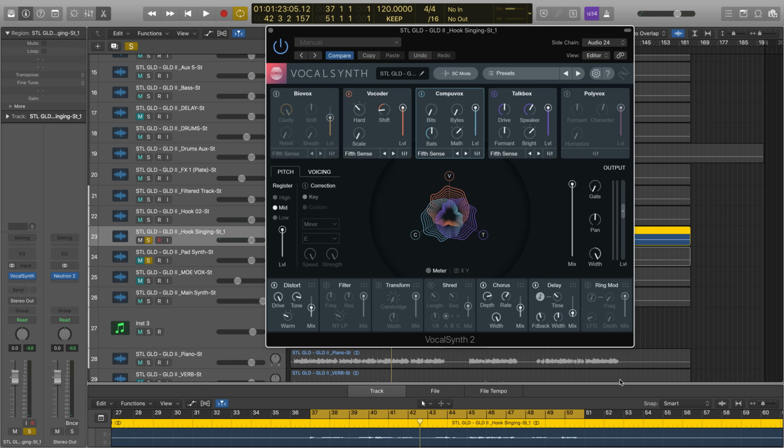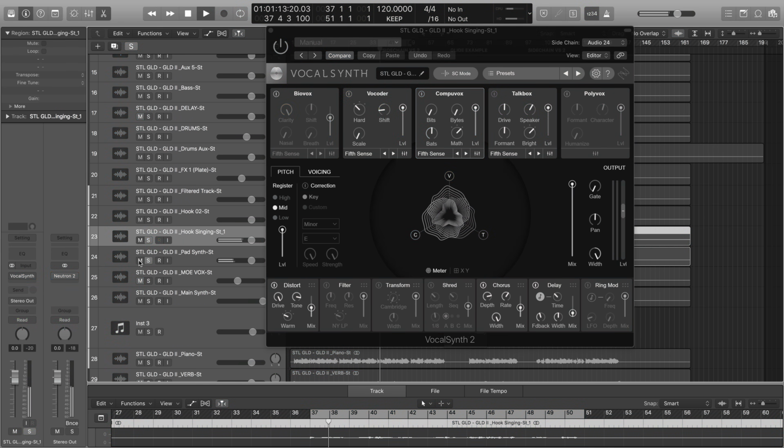So let's do another before and after. Here's before we use sidechain. I feel so much more than I know. I'm really, really ready to go. Everything is gold. And here's after.